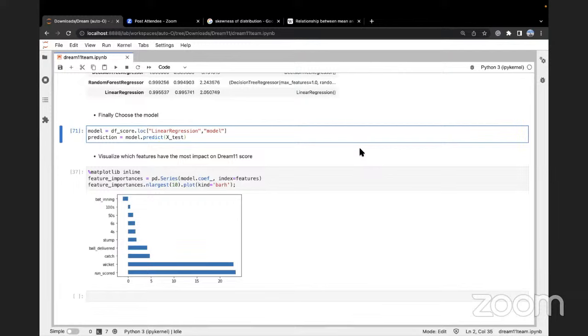Navid, you will predict for each player, right? And then sum the scores. That will give you the aggregate. That's why I'm saying aggregate score of 11 players.